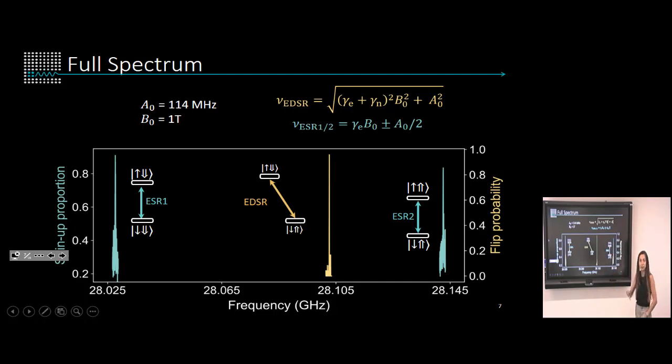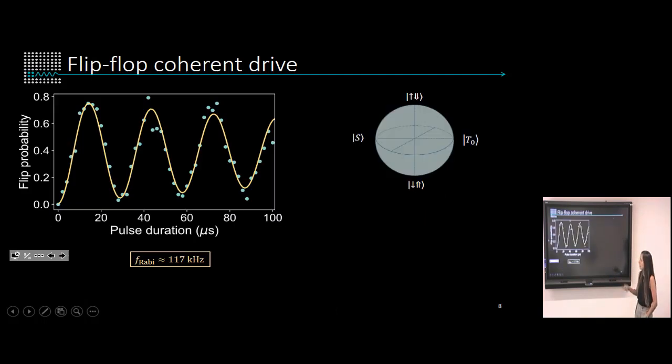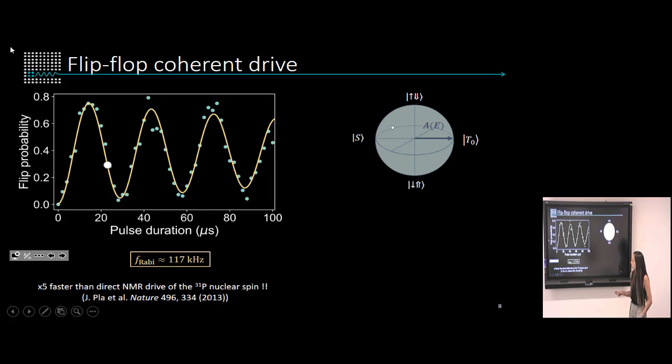So now that we have the electric dipole transition resonance frequency, the most intuitive thing to do is to try to drive it coherently. So that's what we do, and we find that we can actually do it, and not only that, but we can drive it with a Rabi frequency up to 117 kilohertz, which means that we can drive the nucleus 5 times faster than by using just direct NMR.